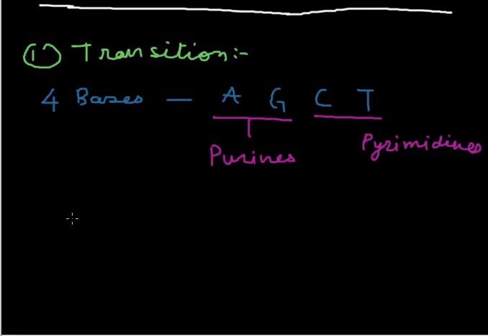If the purine is replaced by another purine, means if the A base is replaced by G or vice versa, it will be called transition, and it is the same for pyrimidines. If any pyrimidine is replaced by another, it will also be called transition.